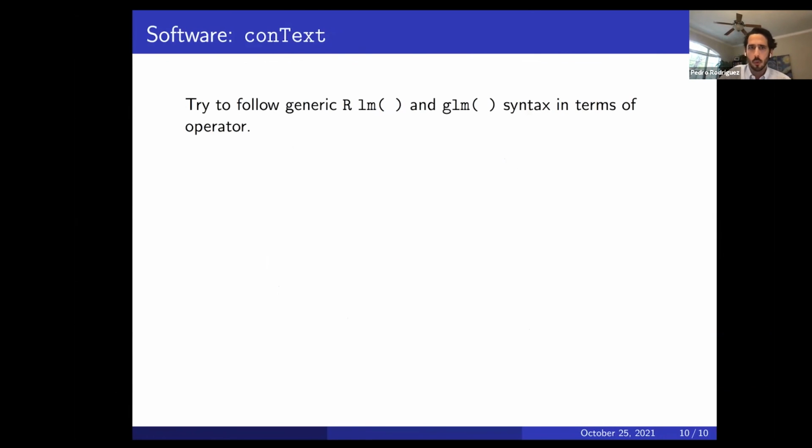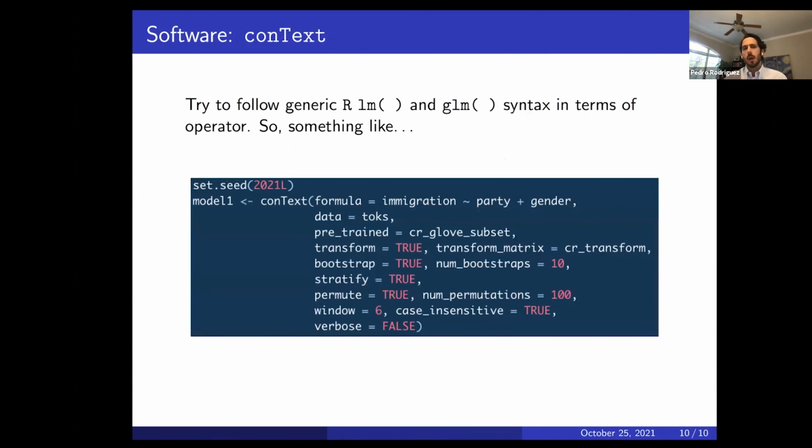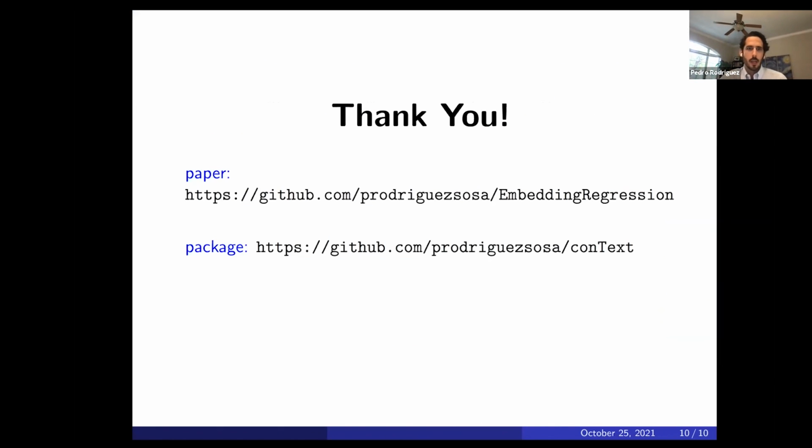Hopefully we'll start working on a Python version soon. And if you're familiar with R, we follow the LM and GLM syntax. So you can just type your equation, for example, in this case, immigration as a function of party and gender. And it has the options to do bootstrapping, permutation, and so forth to get the uncertainty measures and the inference side of things. Just today it was accepted in CRAN, so now you can easily download it straight from CRAN. Again, if you're familiar with R, that's where all the packages are stored.